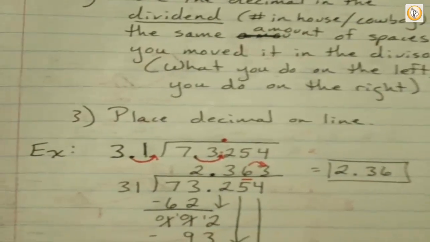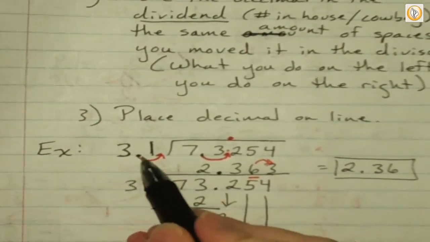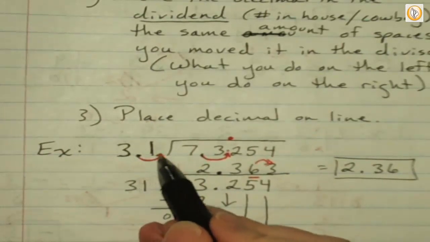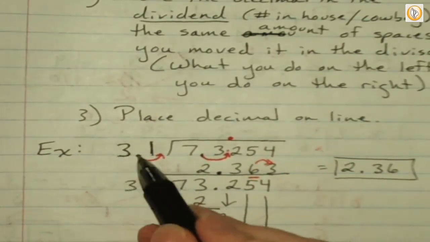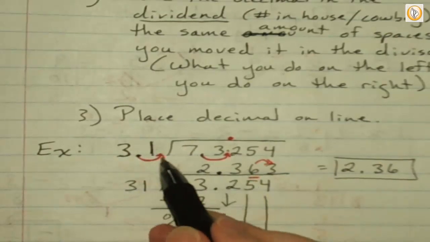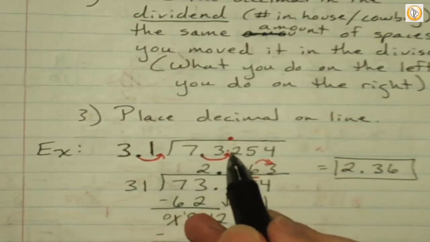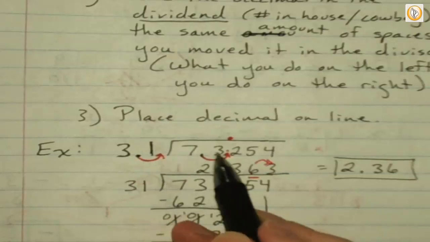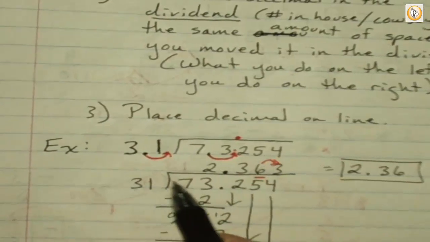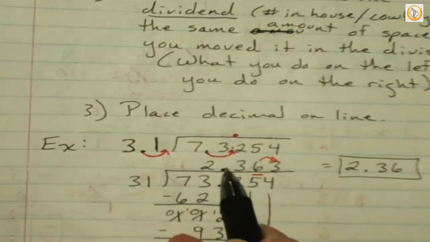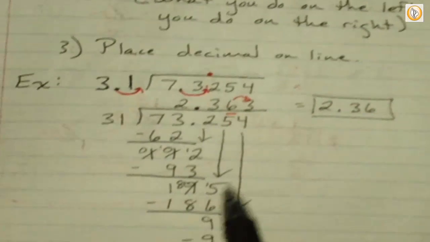Dividing decimals. What you do here, you've got to clear out those decimals in the divisor, because no one likes that. Whatever you do here to get rid of them, you have to do over here. If you move it twice here, then you've got to move it twice here. If you move it once here, once. If you moved it 3 times to clear it out, then you've got to do 3 times. And I always rewrite it. Make sure that you put the decimal exactly where you need to, nice and neat. And then solve.